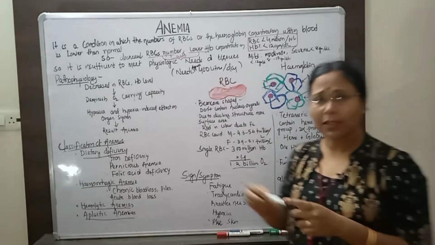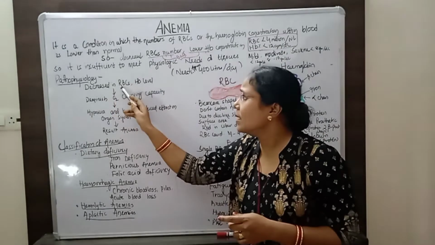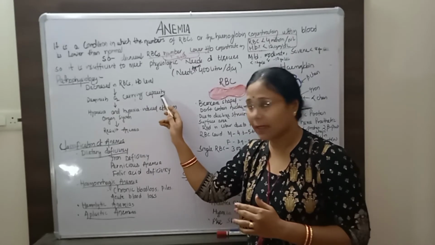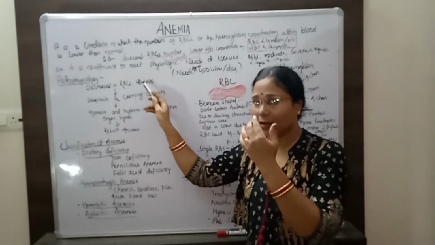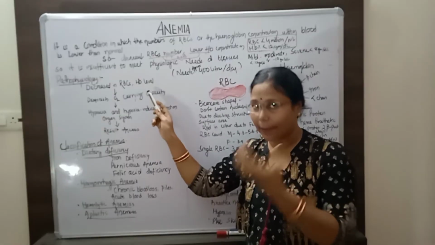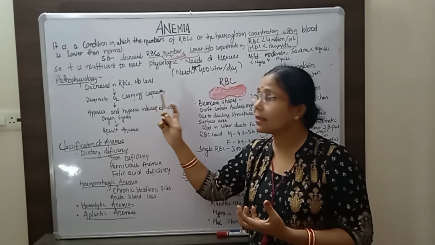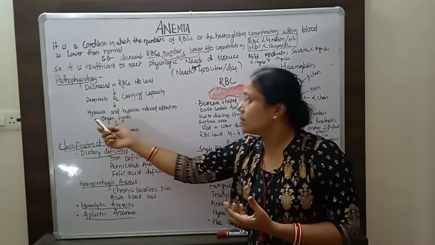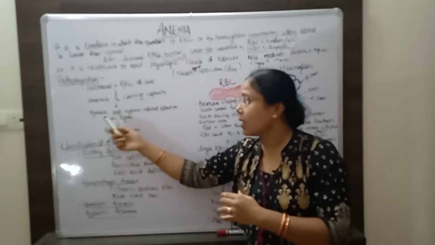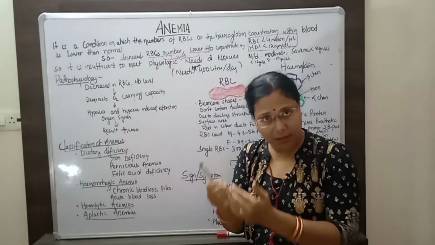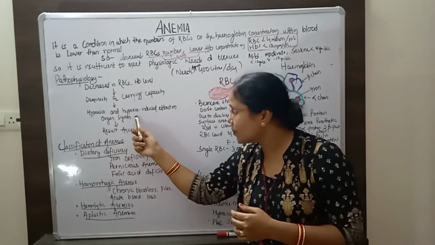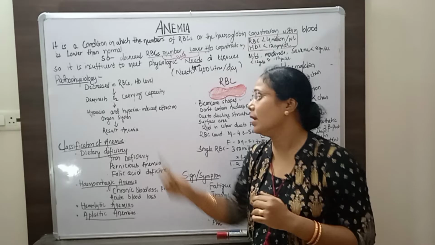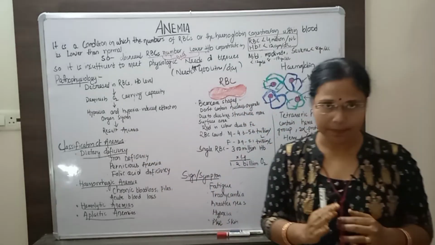So what does the pathophysiology say? The decrease in RBC or hemoglobin level diminishes oxygen carrying capacity. Hemoglobin has a binding capacity, so that it can carry oxygen from the lungs to different tissues. Insufficient oxygen leads to hypoxia, and this hypoxia has effects on the different organ systems of our body, and that results in anemia.